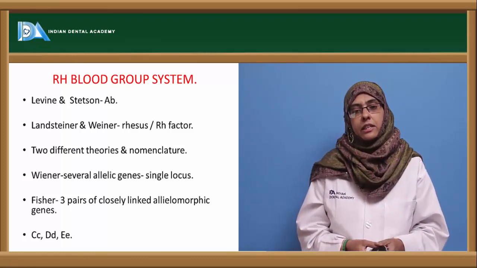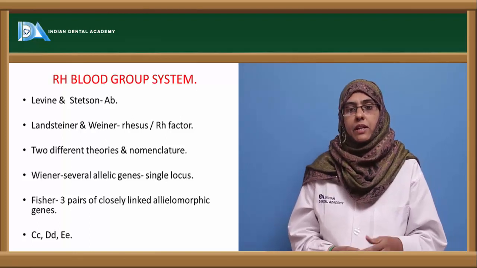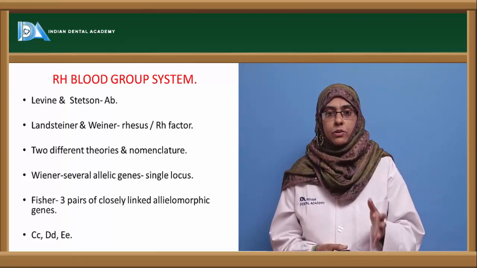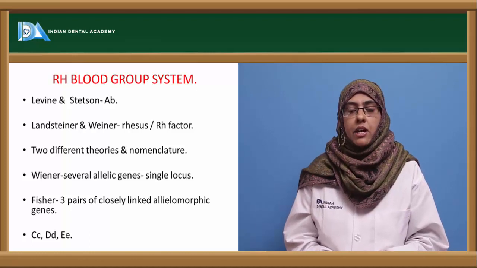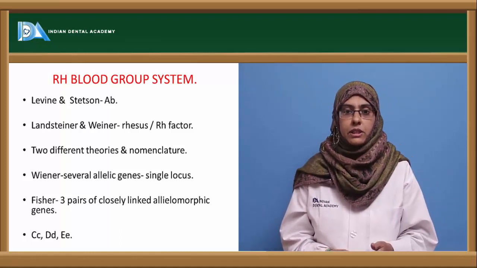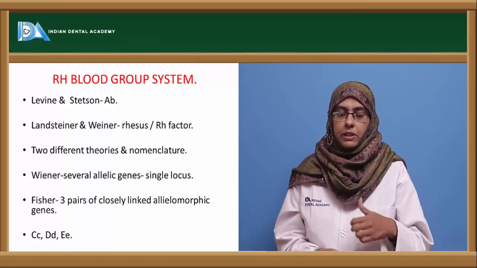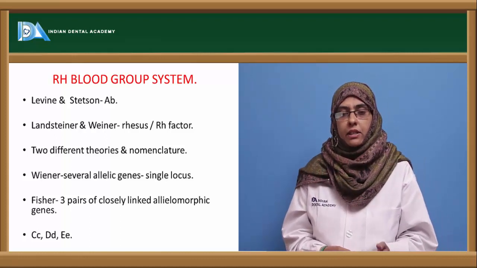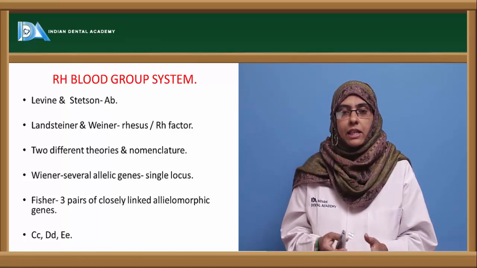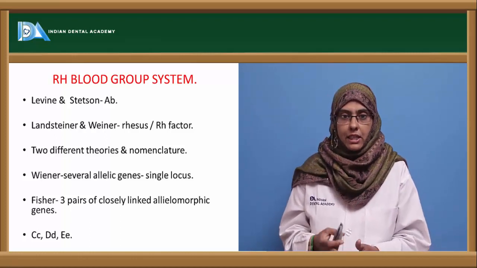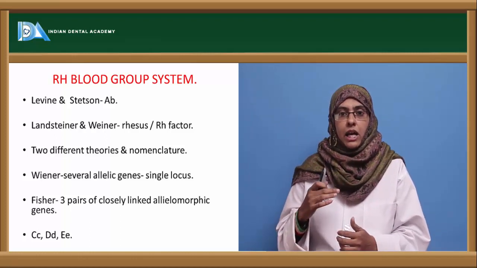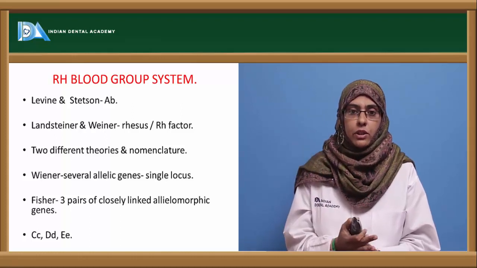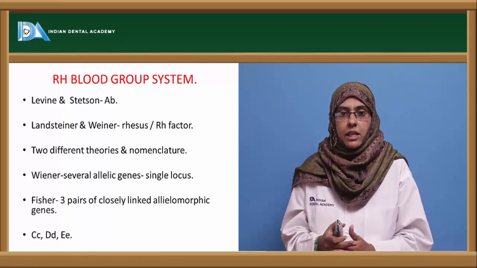Now there are different theories and classifications proposed to explain how these Rh factors are produced or expressed on the erythrocyte. Wiener gave the concept that there are several allelic genes present at a single locus, and these genes produce the agglutinogen expressed on the erythrocytes.